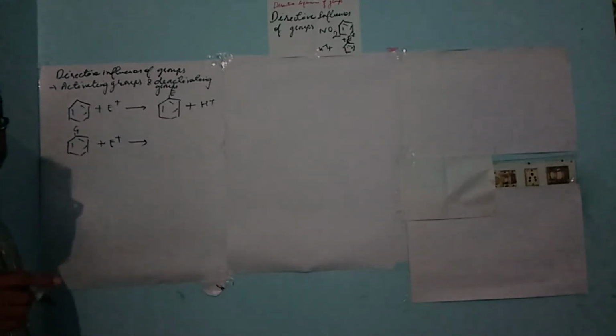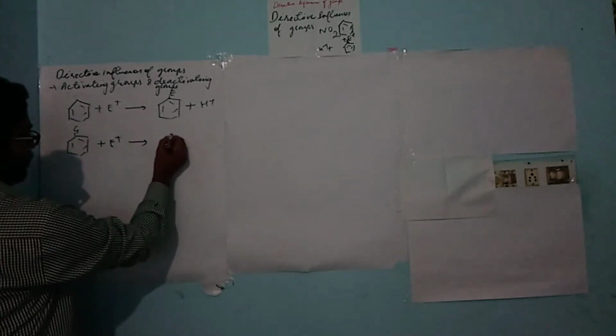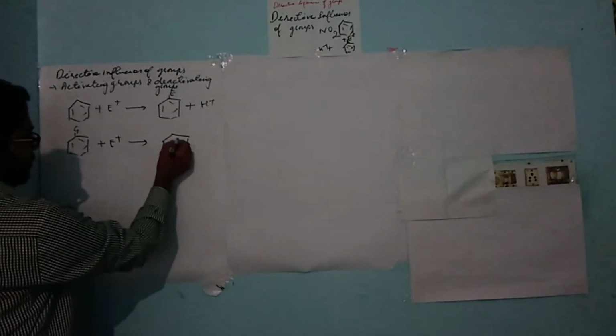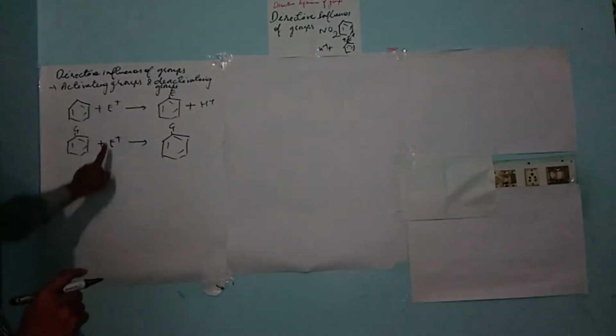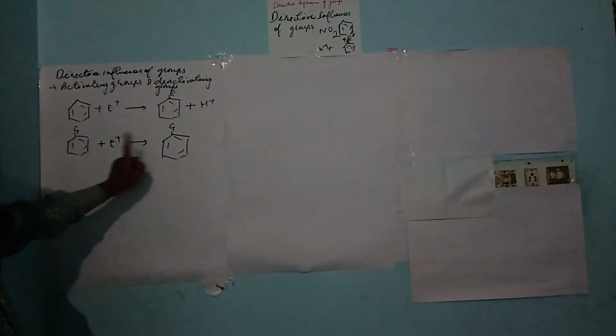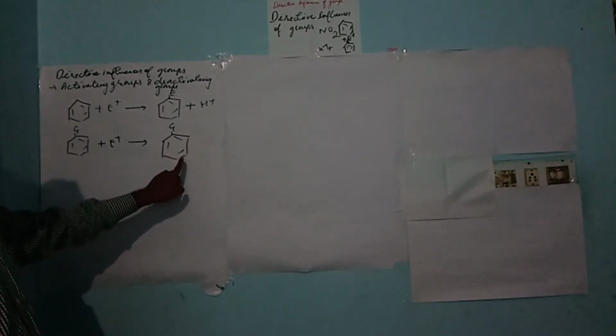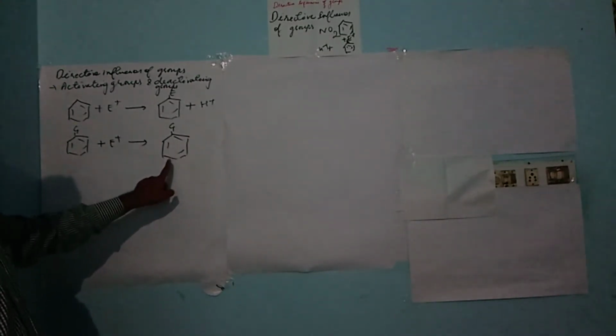In this situation, there may be three cases. Either the electrophile gets attached to the ortho or meta or para position.